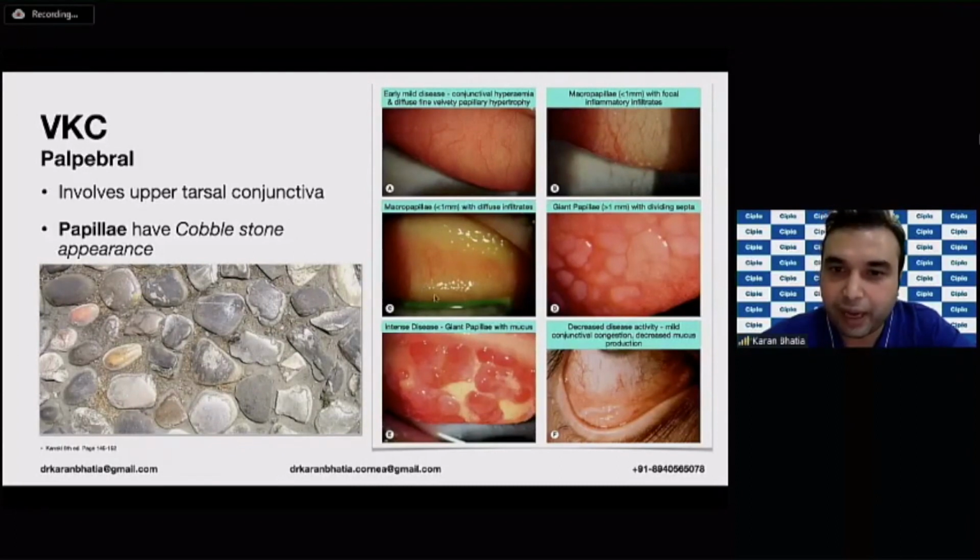This is also a macropapillae over here. Giant papillae are generally more than 1 millimeter in size and with dividing septa. And when there's mucus in the middle, this can be a form of an intense disease. When the disease activity decreases, the congestion decreases. Even the mucus production, as you can see over here, there's a mucus line over here, also reduces.